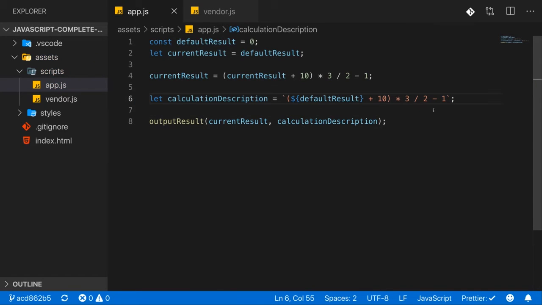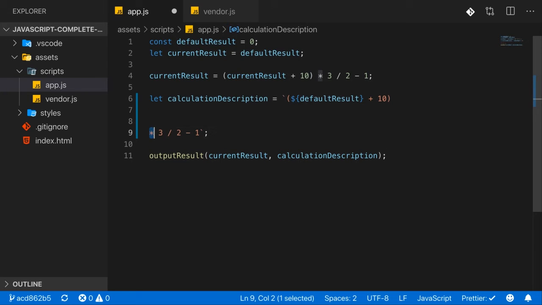Now, some additional information about strings and template literals as we have it here. One convenient thing about template literals is that you can easily write multi-line strings there. With multi-line strings, I mean strings which really do have a line break in them. So let's say here, in front of the asterisk character, I add a couple of line breaks and hence this string looks like that. Might look a bit strange at first, but this is valid JavaScript syntax. We open a string here, we close it here, and since it is a template literal with backticks, this is allowed. For a normal string with single or double quotes, this would not be allowed, but I will come back to that.